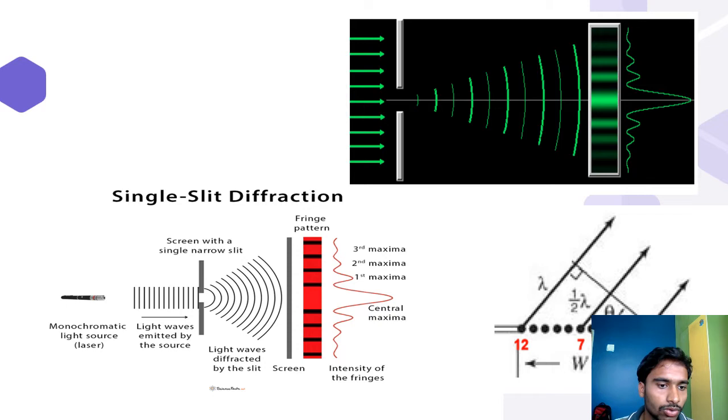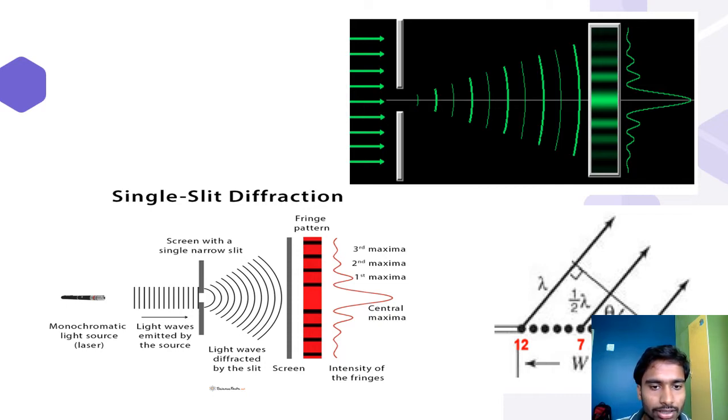So here is a monochromatic light source, laser light. Laser light is being projected on the obstacle. This is an obstacle. Light waves emitted by the source. Screen with a narrow single slit. This is called a narrow single slit. This is a screen. So this monochromatic light source, that is laser, travels in this direction, and through this single slit the waves are formed like this. Light waves are diffracted by the slit.